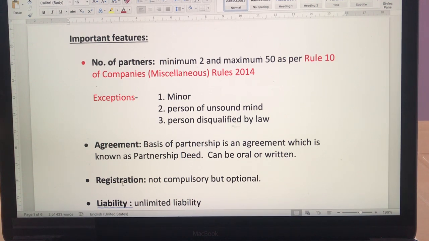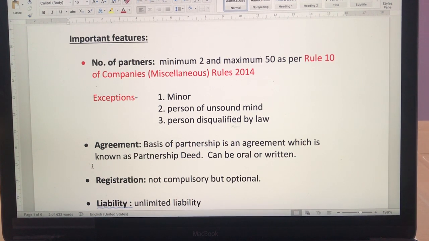Now exceptions: everybody can be a partner, but with few exceptions. One is somebody who is a minor, who is less than 18 years of age. Second is a person of unsound mind. If he is insane or he's not capable enough to handle the business. Third is a person who is disqualified by law. If some legal proceedings are going on, some case is going on, or on any ground, by law he has been disqualified from entering into any business, then he cannot become a partner.